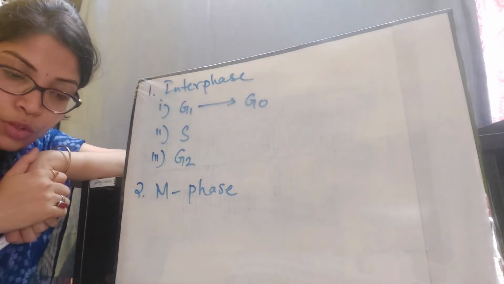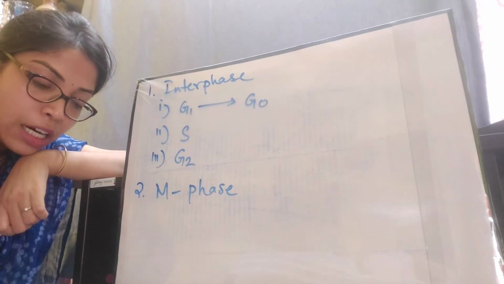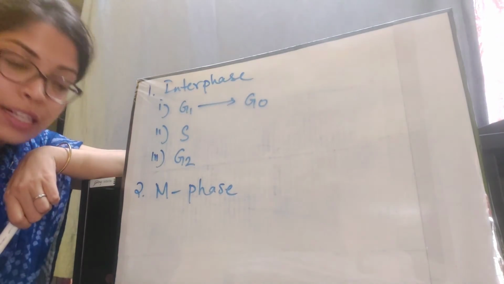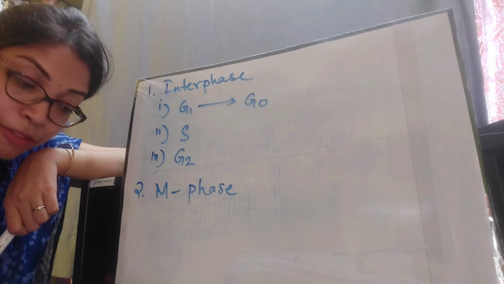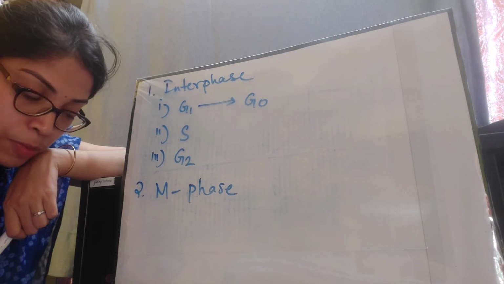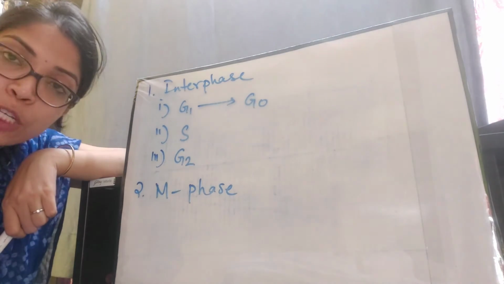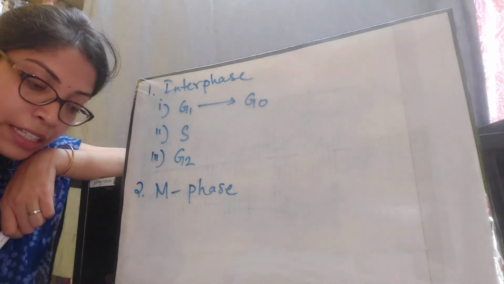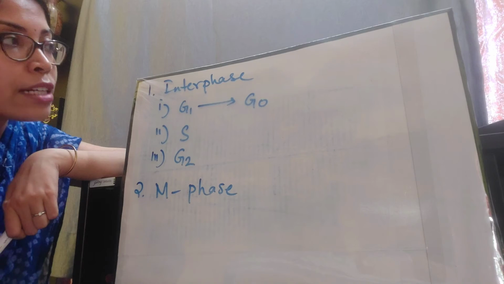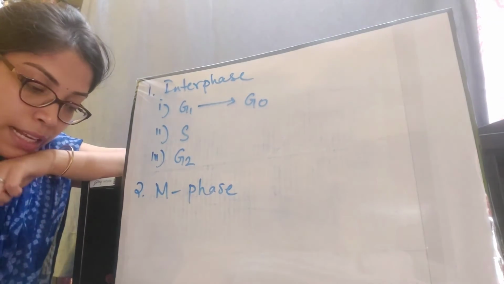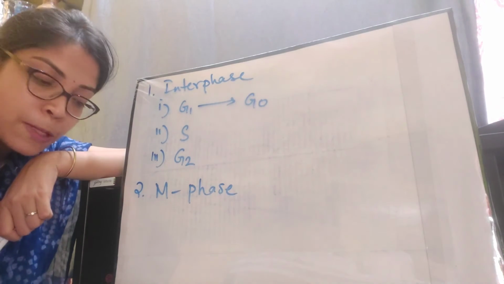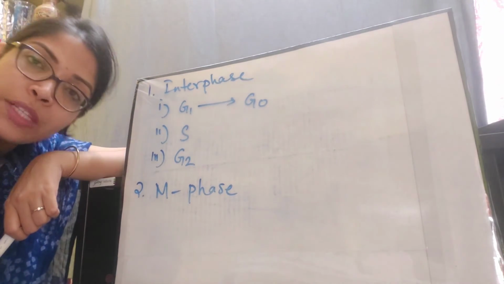I hope you have understood, and you have to learn the duration of the different stages of the cell cycle. Firstly, you will find this diagram in your book. The page number will not match mine, but still I am telling you, page number 8.4. You will find that diagram where the duration of each phase of the cell cycle is mentioned. As I said, the interphase is the largest phase of the cell cycle. That means it takes about 23 hours, and the mitotic phase is completed within 1 hour.